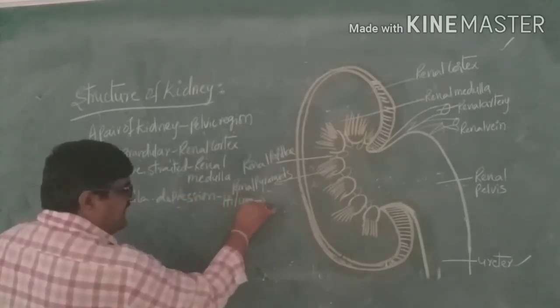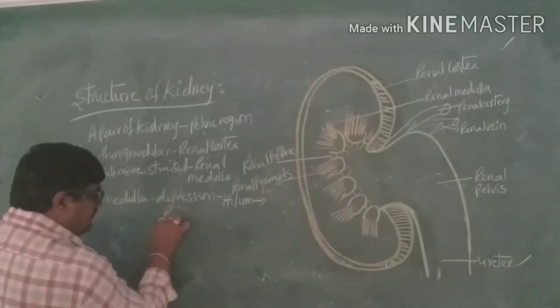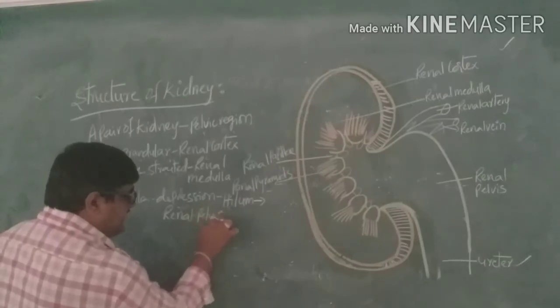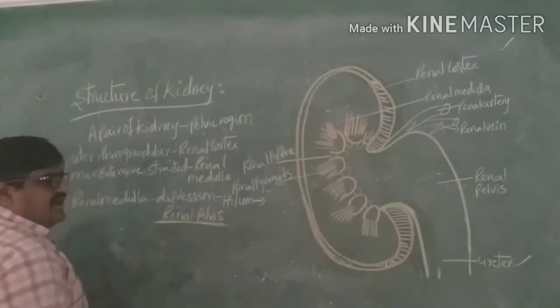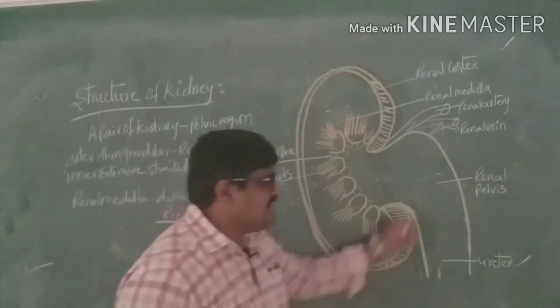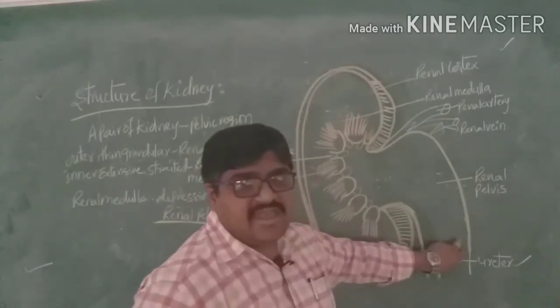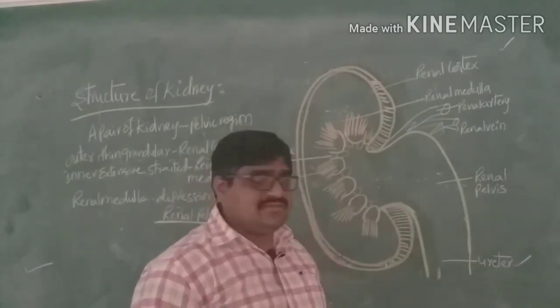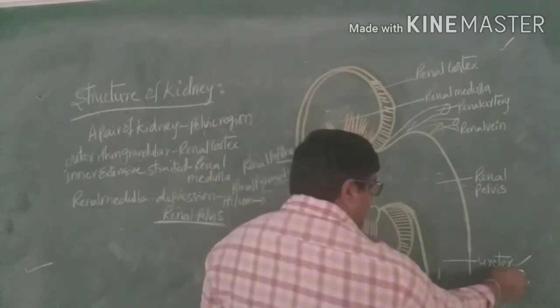From the hilum it arises the renal pelvis. This renal pelvis is attached to the ureter.